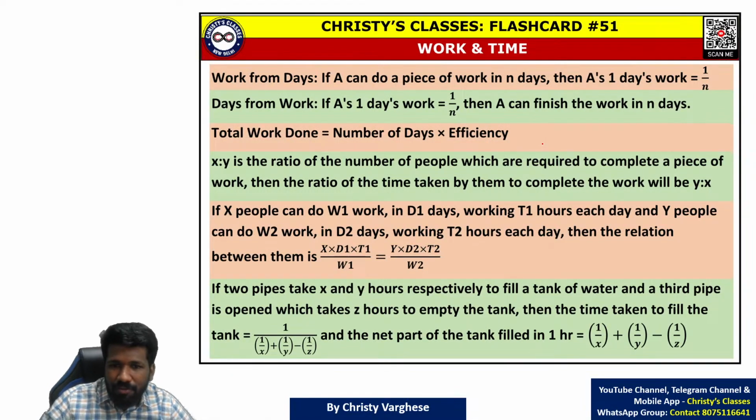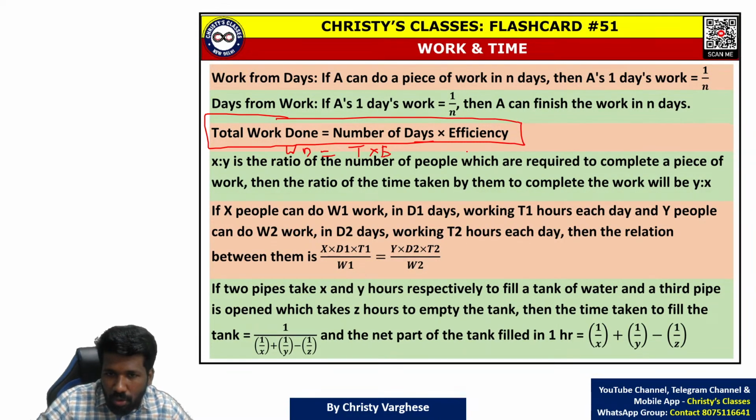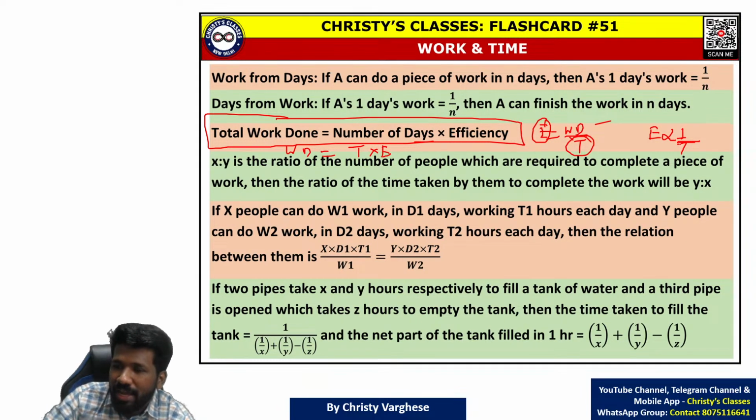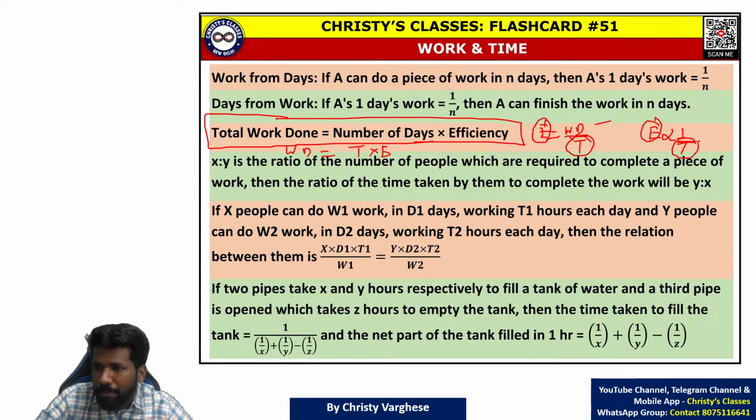Here, the best way to do this question is, if you know this basic idea, that work done is equal to number of days or time into efficiency. Work done is equal to time into efficiency, or efficiency is equal to work done divided by time, or efficiency is inversely proportional to time. Just like we say speed is inversely proportional to time. When I taught you the speed, distance, time chapter, I told you efficiency is work done by time. You can create an analogy with speed, distance, time itself. Speed is equal to distance by time. Same way, efficiency is work done by time. So efficiency is inversely proportional to time.